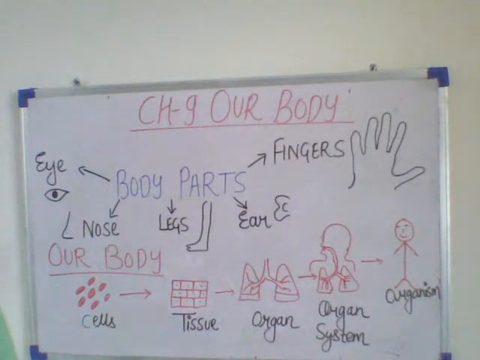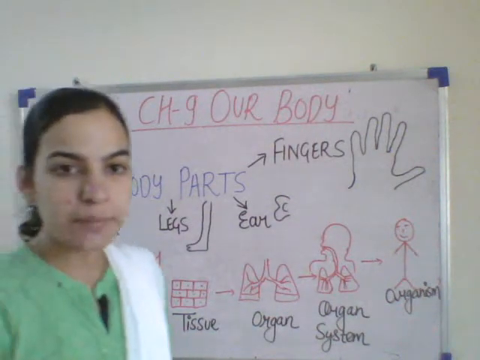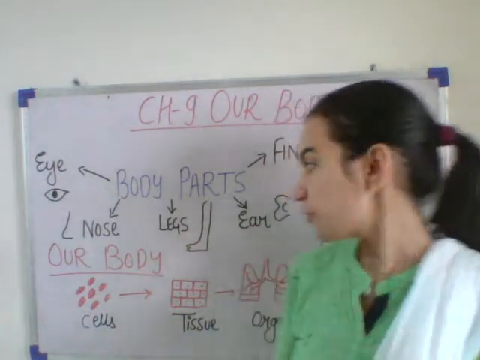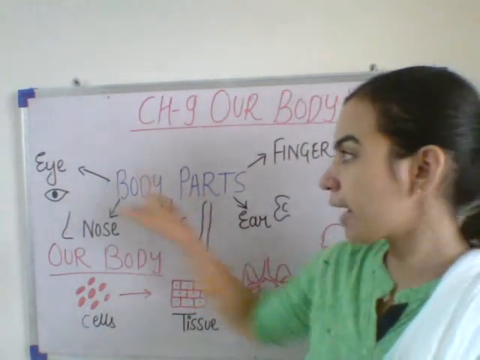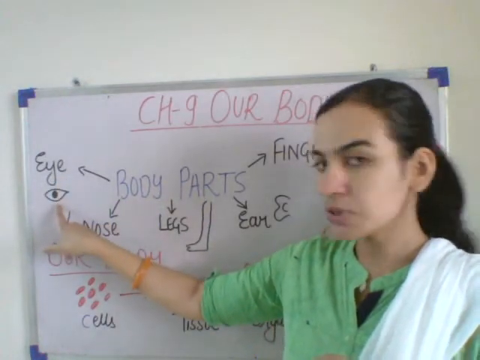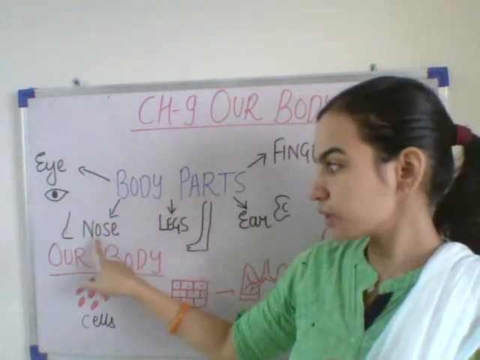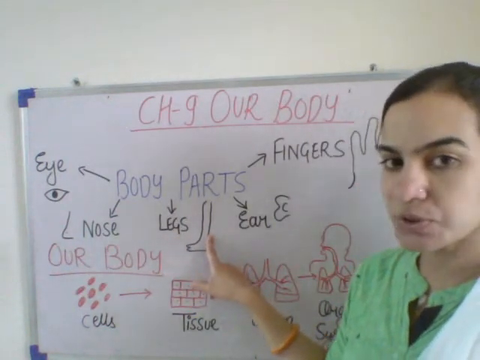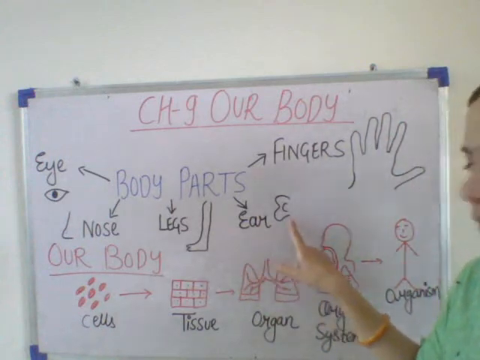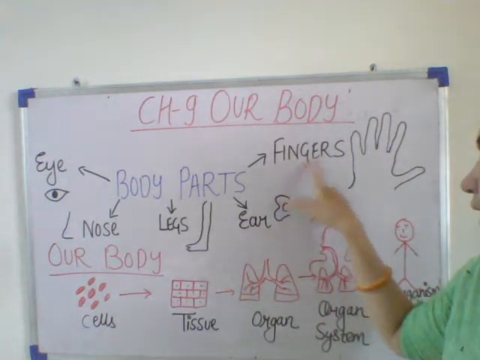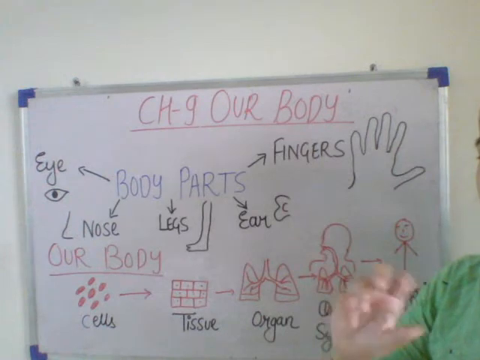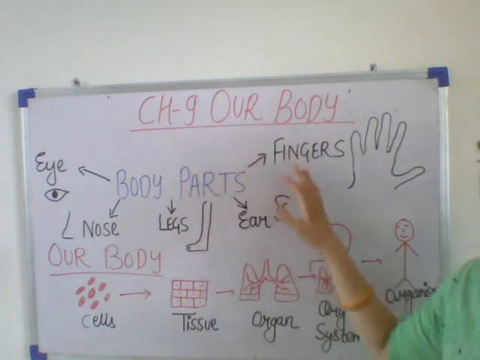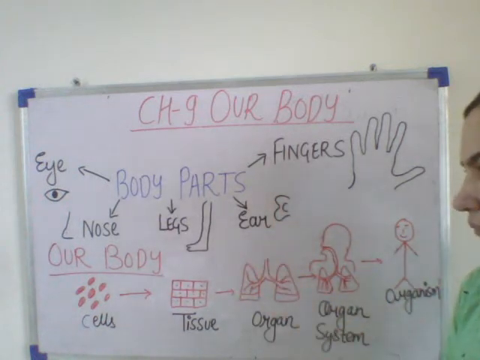Our body is made of different parts that help us to perform different activities. What are the different body parts? Like eye, from the eye we see. Next is nose, from the nose we smell. Legs, from the legs we walk. Ear, from the ear we hear. Fingers, we can touch things and hold things with the help of our fingers. So these are the different body parts.